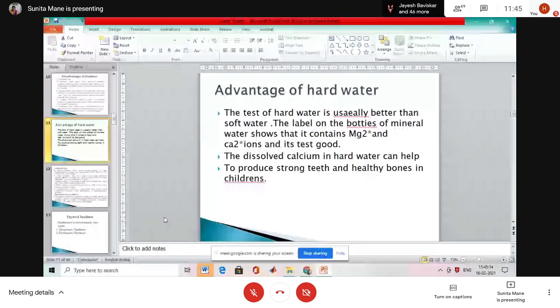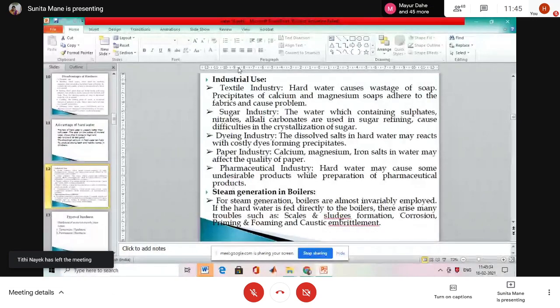Take the hard water, then automatically sometimes it is beneficial for healthy bones and healthy teeth in the children. Okay. So this slide is again for the hard water or water used in a number of types of industries. Okay, textile industry, sugar industry, dyeing industry, paper industry, steam generation.